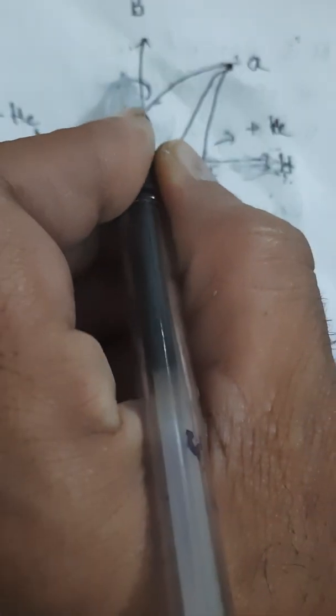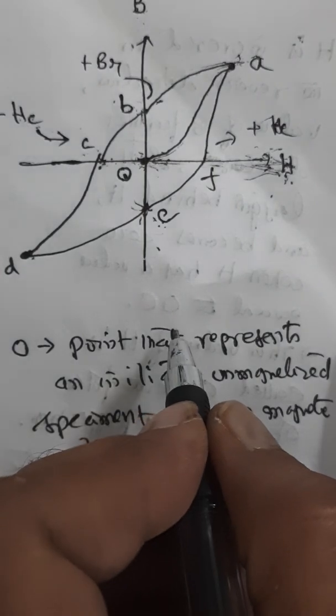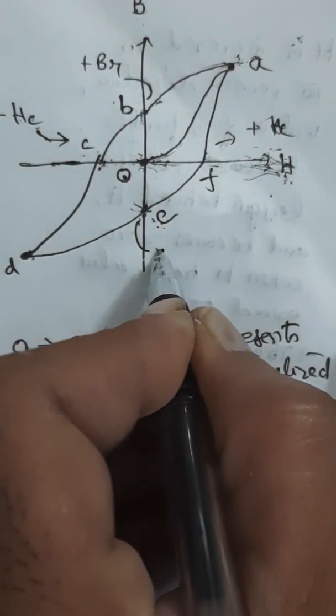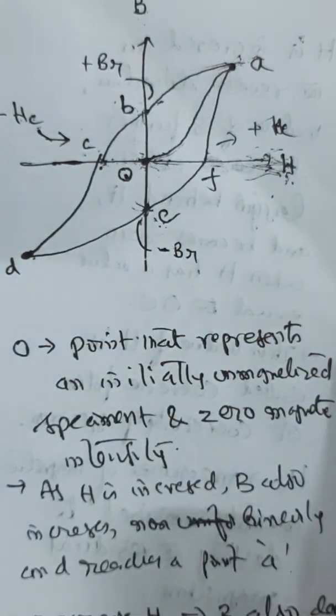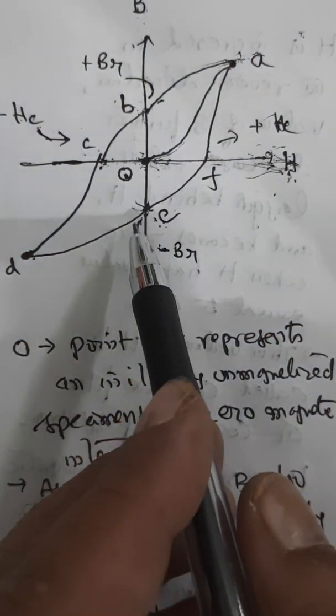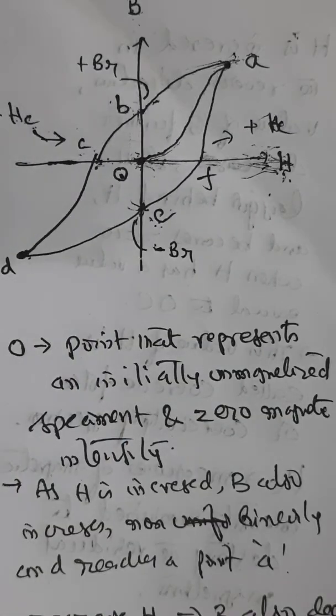Here this point, for example, you have residual magnetic field, plus side. So here also you will have negative side residual. That means between the points B and E only, this is said to be permanent magnet. This is what is to be kept in mind.